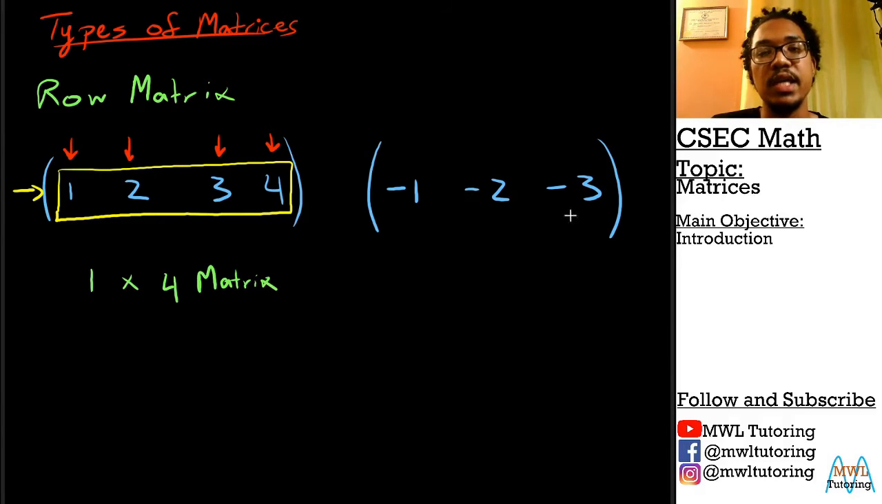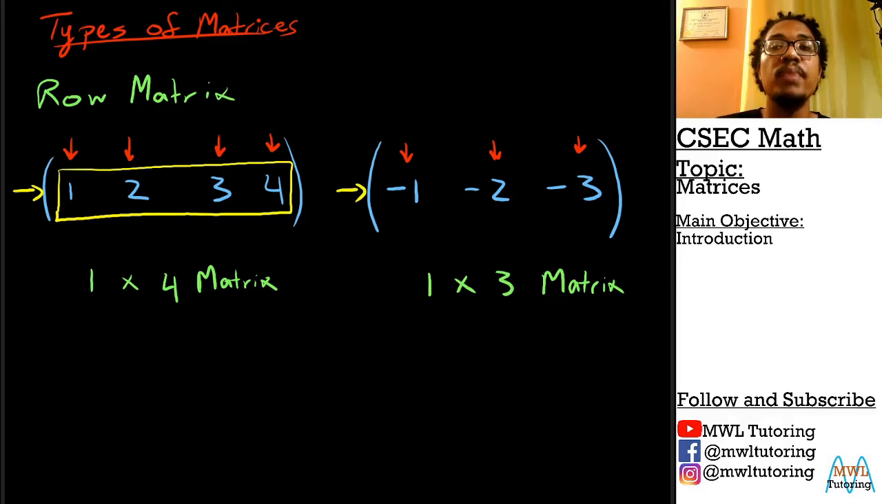Now this matrix here is another similar thing. It only has 1 row. But this time, this one has 3 columns. So we say that this matrix here is a 1 by 3 matrix. So a row matrix only has 1 row in it. Doesn't matter how many columns, but it only has one row.